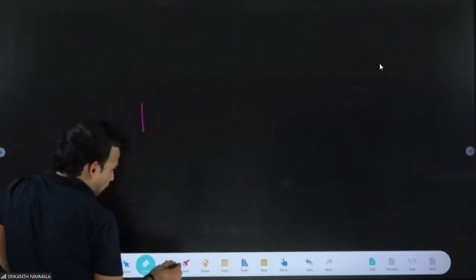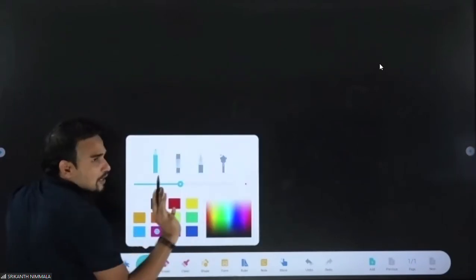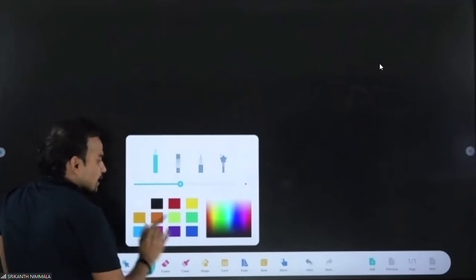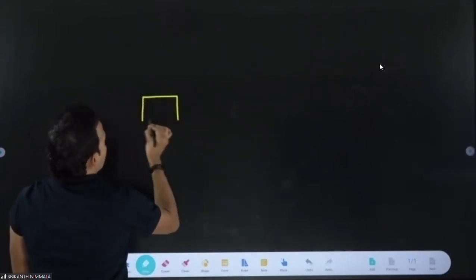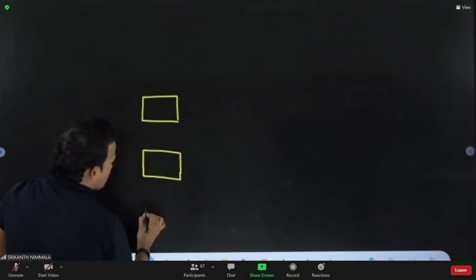And I'm going to draw three different bodies. You have to see these three bodies and tell me which body is which material, which is para, which is ferro, which is dia.